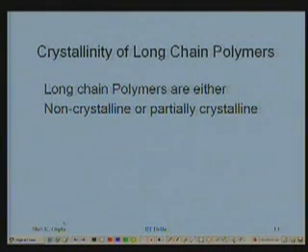Now we shall look at the long chain polymers. Can they be crystalline? I started with these structures as non-crystalline. Most of the time they are non-crystalline. Particularly a network polymer, I said I can never crystallize it. It is always a non-crystalline structure. And the same is true about the long chain polymers. They are most of the time non-crystalline, but it is possible for us to have partially crystalline long chain polymers, right. Partial crystallinity, let us see what I mean by partial crystallinity.